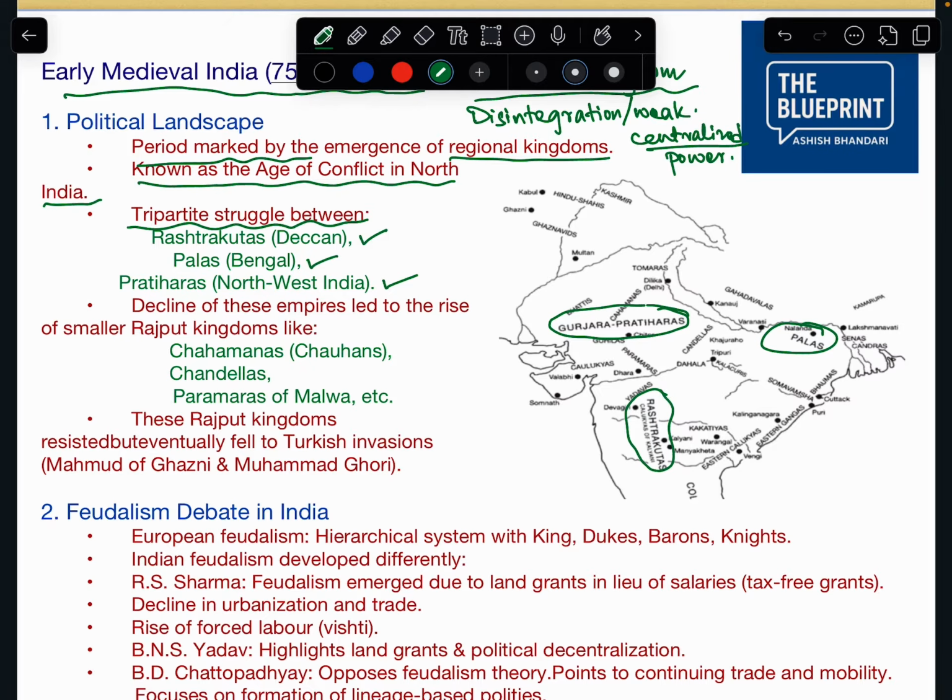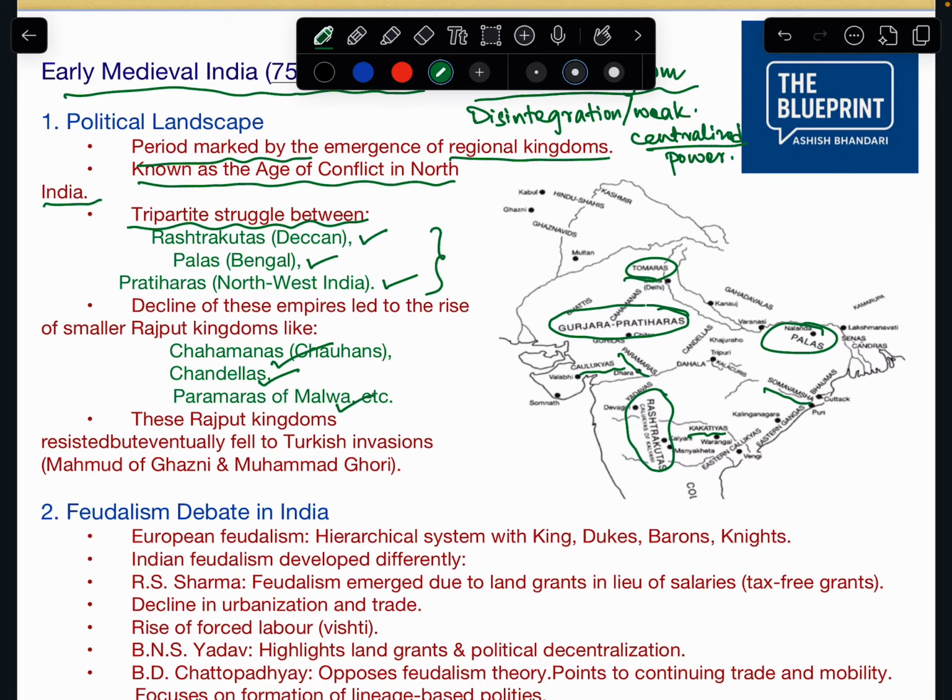There are several other small regional powers like Parmars, Chalukyas, Kakatiyas, Somavamsa, Tomars. The decline of these three empires also led to the rise of smaller Rajput kingdoms, like Chauhans, Chandelas, and Parmars.